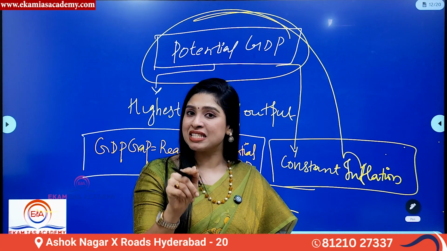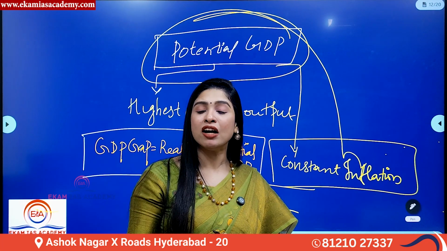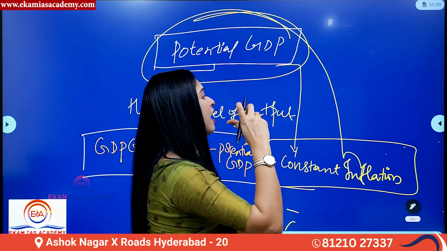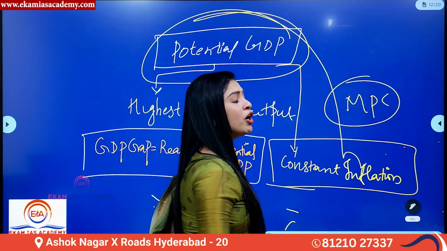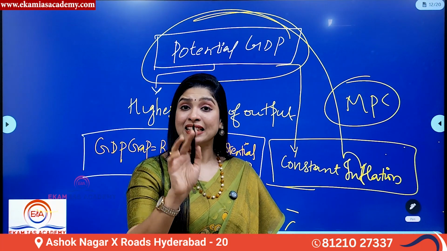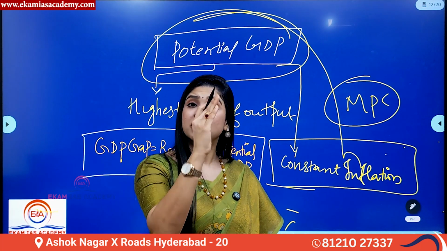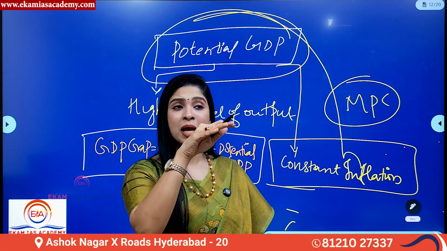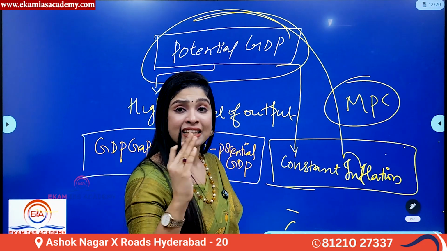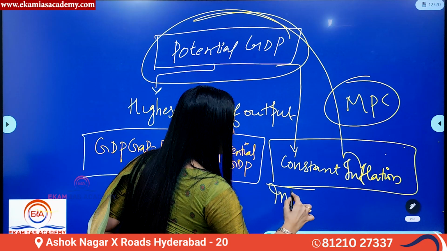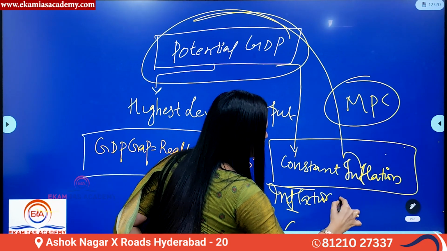So in 2016, the central bank of our country, that is RBI, came up with a committee called the Monetary Policy Committee. In that, they decided to keep inflation at certain permissible limits. And that came to be called inflation targeting in simple terms.